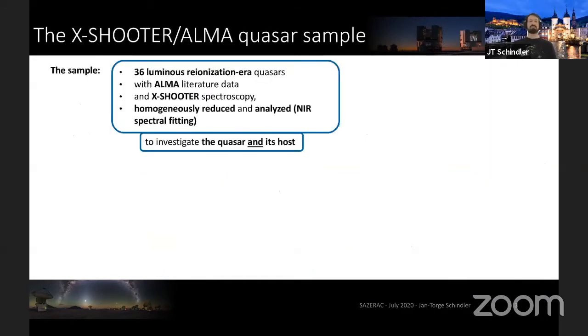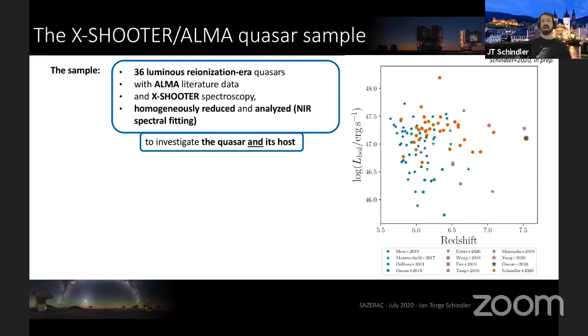With the sample that I'm presenting today, we would like to combine this. Our sample consists of 36 luminous reionization era quasars with ALMA literature data and newly produced X-SHOOTER spectroscopy, which we have analyzed within the last year, with our goal in mind to investigate the quasar and its host both. Here's an overview of our sample in the bolometric luminosity-redshift plane with our objects highlighted in solid orange. All of the quasars in this plot have near-infrared spectroscopy data. I would like to emphasize one of the largest samples, which is from Shen et al. at redshift 6 or so, extending also to lower luminosities.